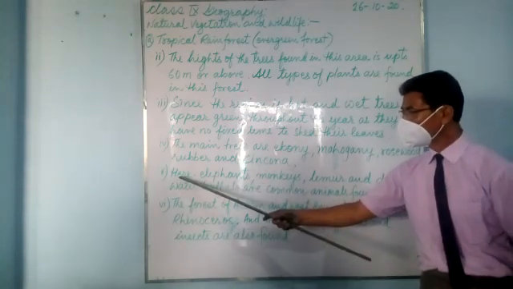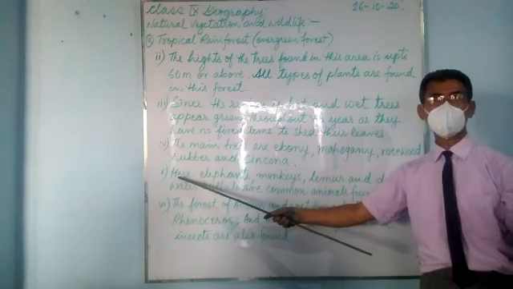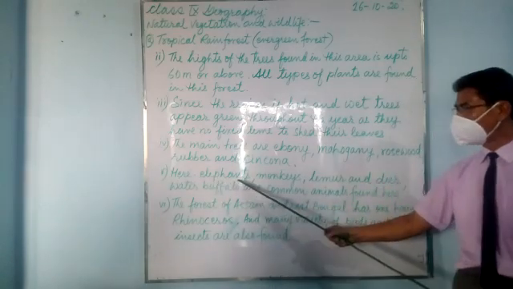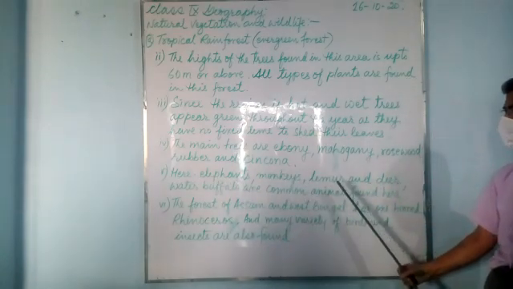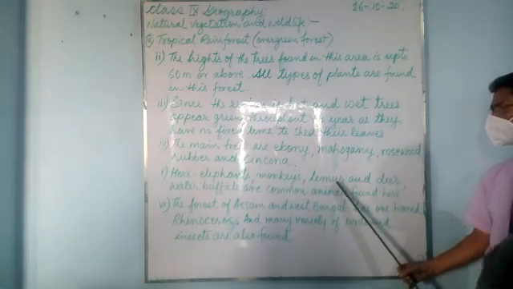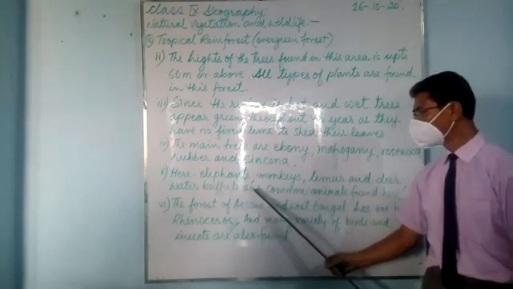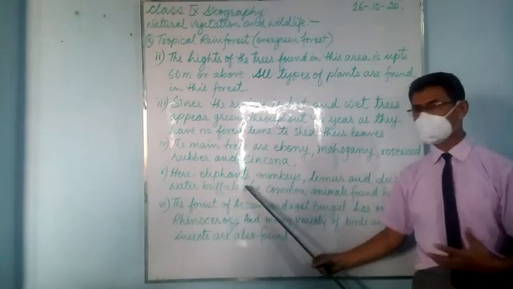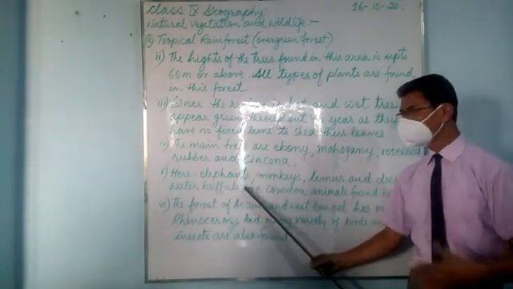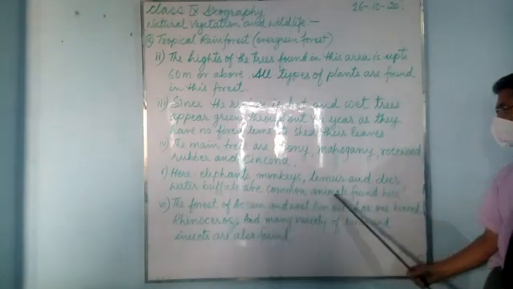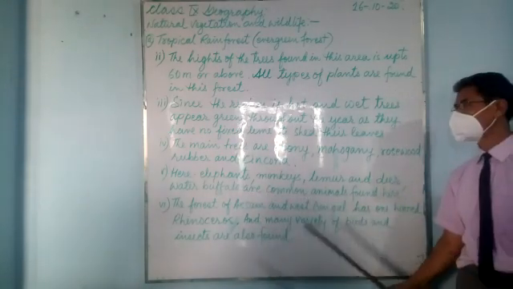Now let's talk about animals. Here elephants, monkeys, lemur. Lemur is also a kind of monkey, a variety of monkey, and deer. Water buffaloes and some wild snakes, big snakes, pythons are common animals found here in this region.